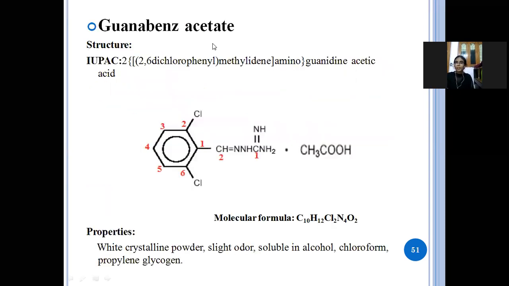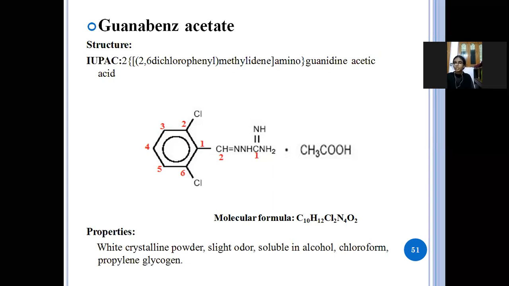Next, guanabenz acetate. So this is the structure and IUPAC name is 2,6-dichlorophenyl methylidene amino guanidine acetic acid. See here structure, this is a phenyl structure. In the second and the sixth position chlorine atoms are there. So how many? 2.